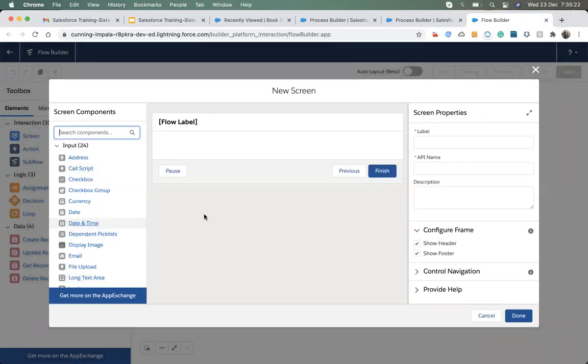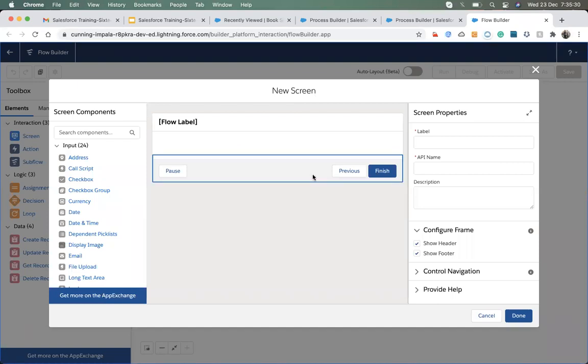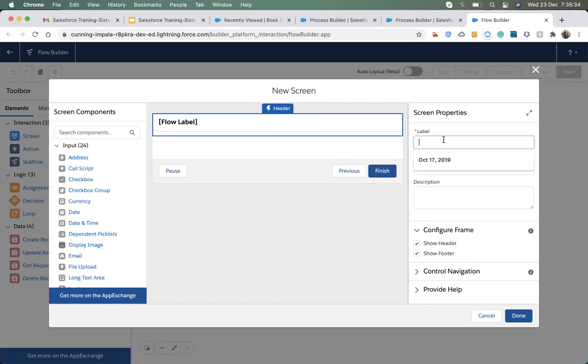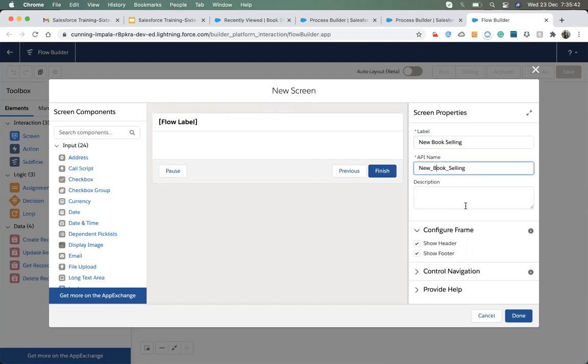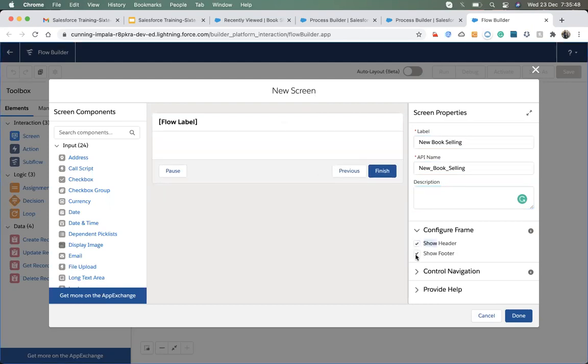When you add it here you can see the output of that screen. You can design the label and put your components here. These are the buttons that are available on the screen. First I will put the label, New Book Selling. Here you can choose to show or hide the header and the footer.